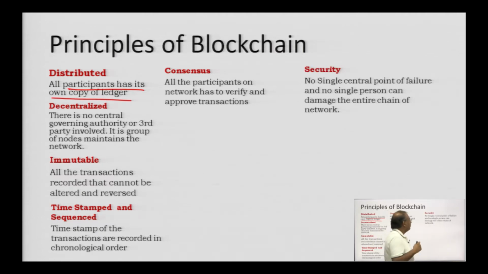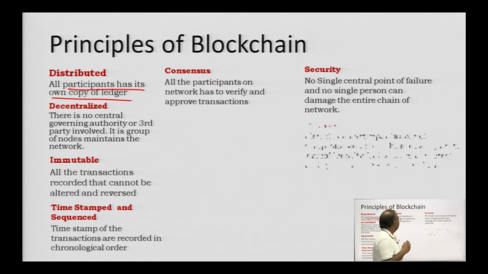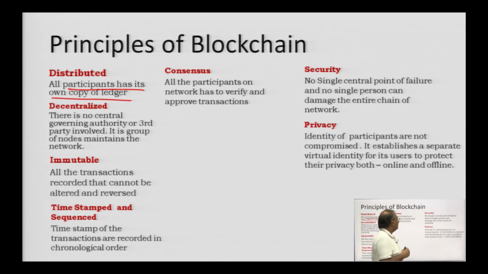Security. No single central point of failure. No single person can damage the entire network. That is one of the basic fundamentals of the principles of the blockchain. Privacy. The identity of the participants, especially in the public blockchain, is not compromised. It is established as a separate entity for its user to protect privacy, both online and offline.